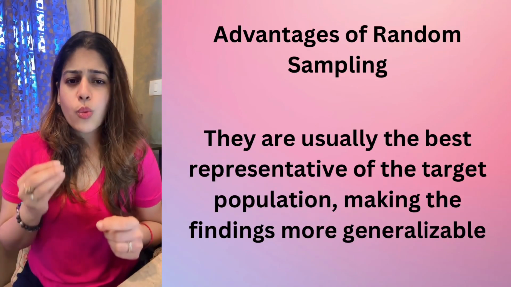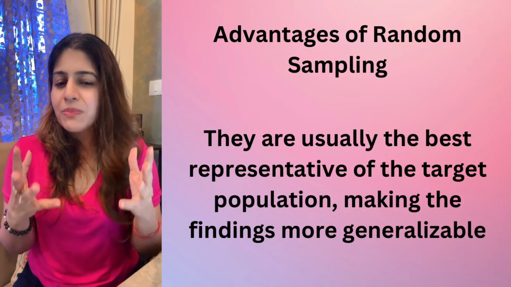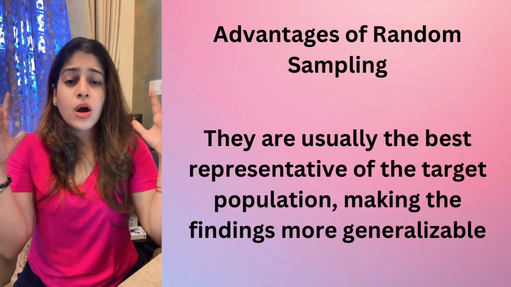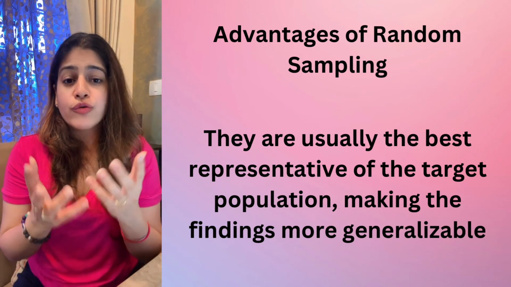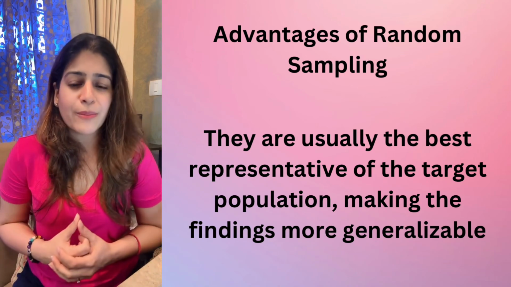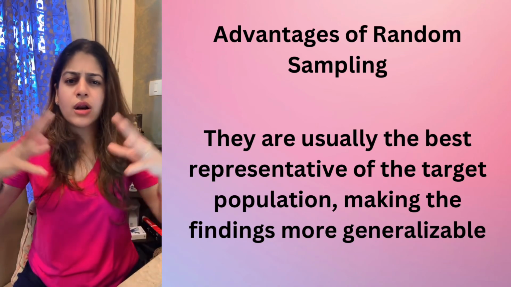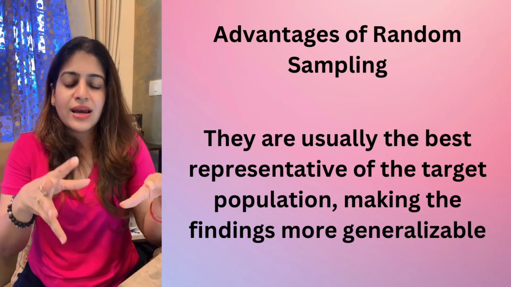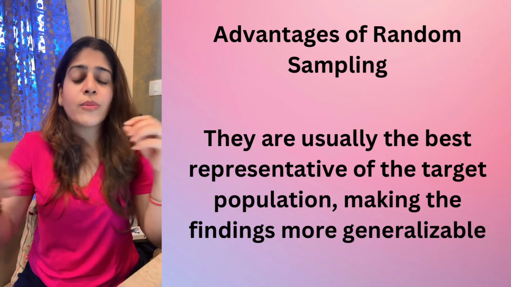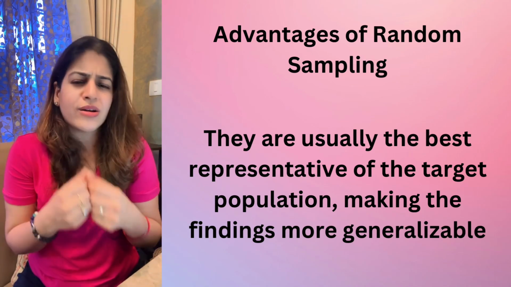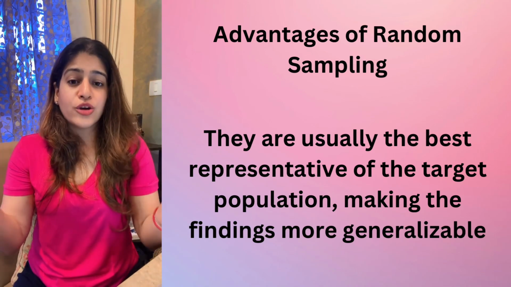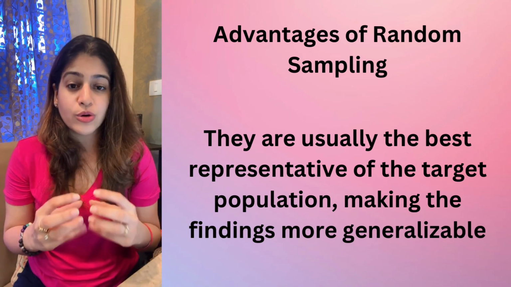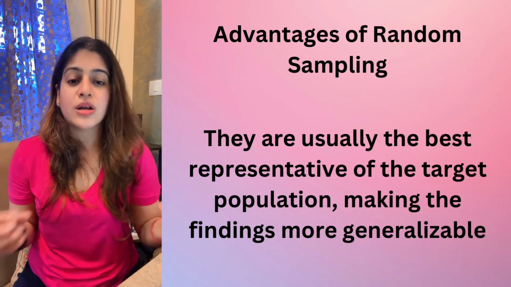Next is random sampling. What is the advantage of random sampling? It is the best sampling because I am randomly taking a sample from the population. I gave an example of mothers of newborn babies who want diapers. Now in this random sampling, there are millions of mothers, and I randomly select from each country or each state, or from different cities, different localities and different ages or something like that. So when I randomly select from the bigger population, I get a good sample. The quality of the sample is really good because it is widely spread from the population. So that is the advantage.